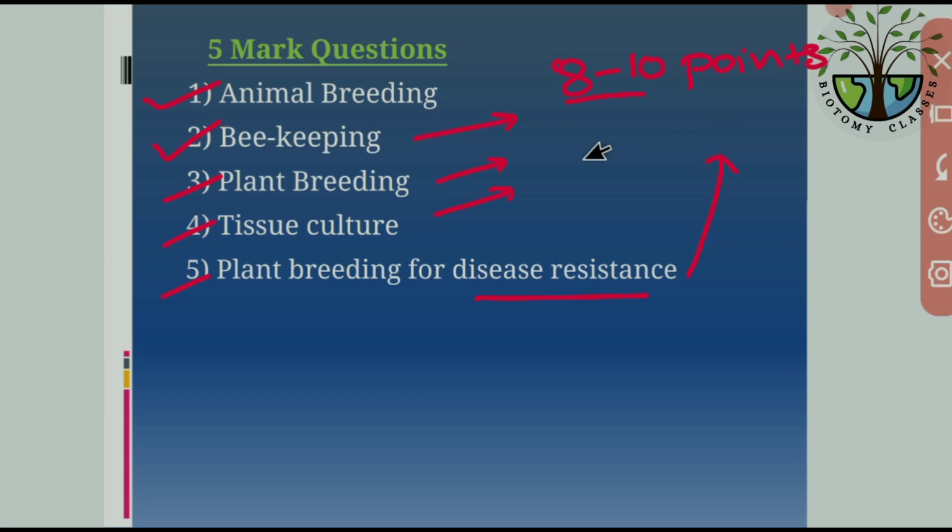More than 10 points is better, because if they correct by giving half a mark for 1 point, then 10 points make 5 marks. So at least write a minimum of 10 points in 5 mark questions.